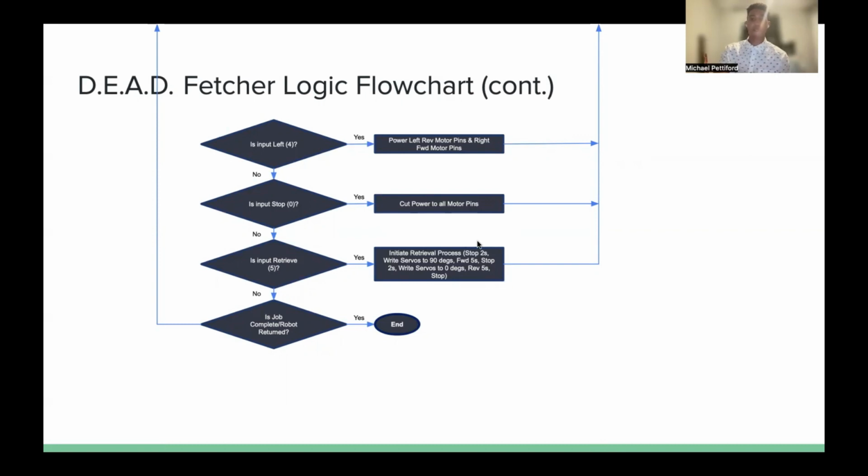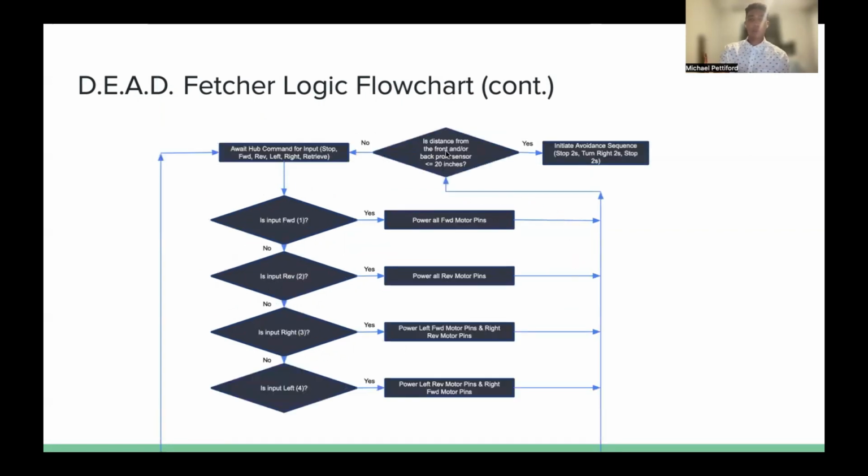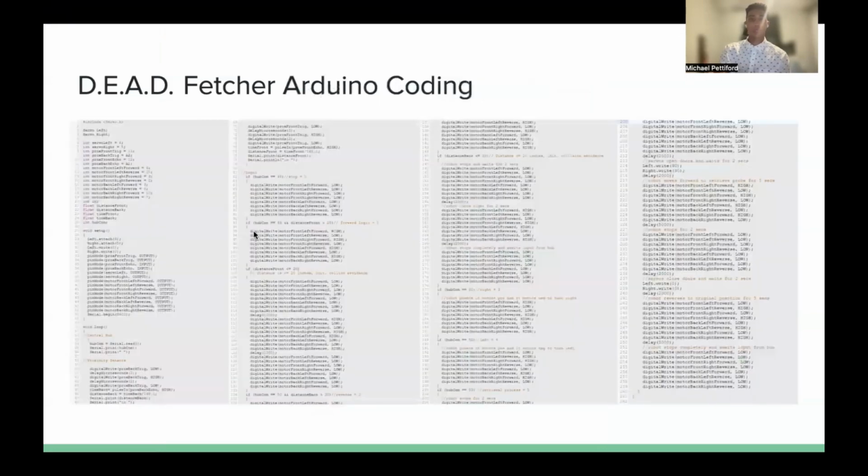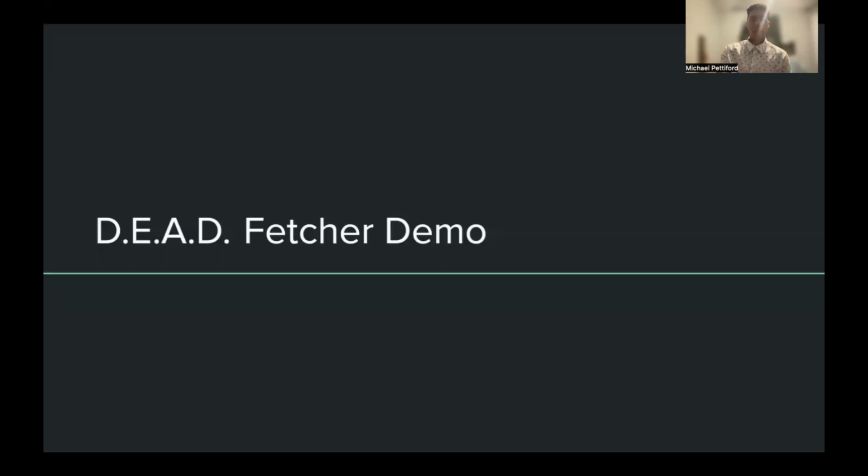If the job is complete, the distance sensors will be statused again, and then it'll go back to the command hub through all these inputs, whatever the command hub dictates it needs to go through to get back, and then the process will end. Here we have an overview of all the coding. And now let's move on to the demo.